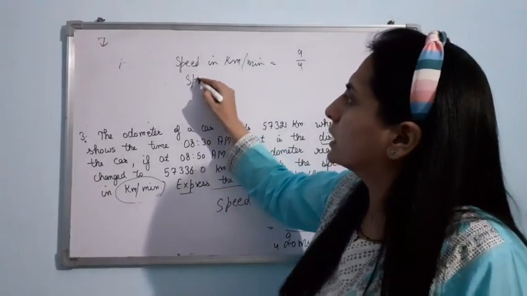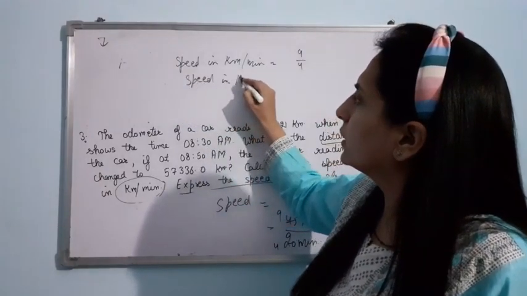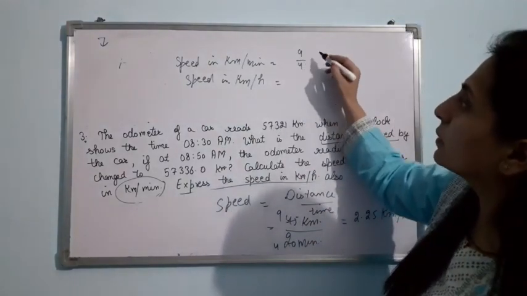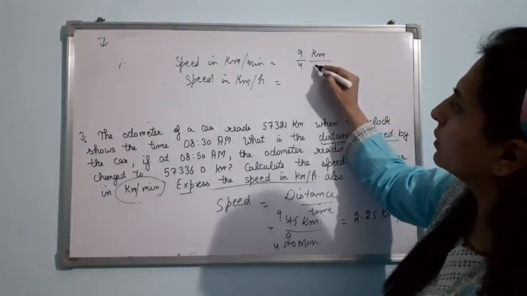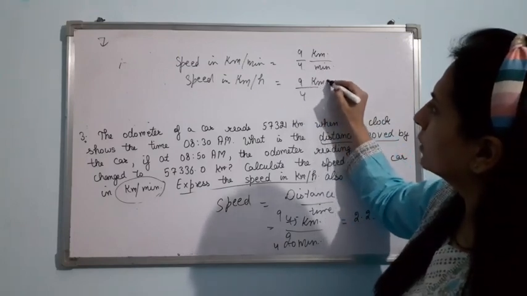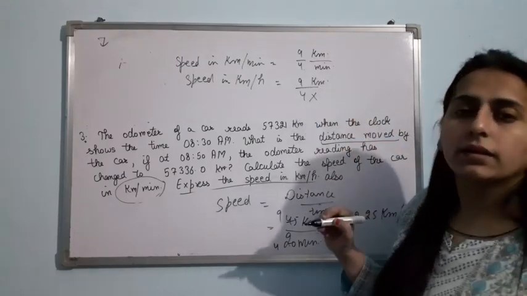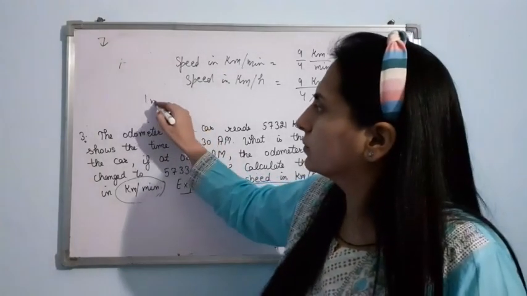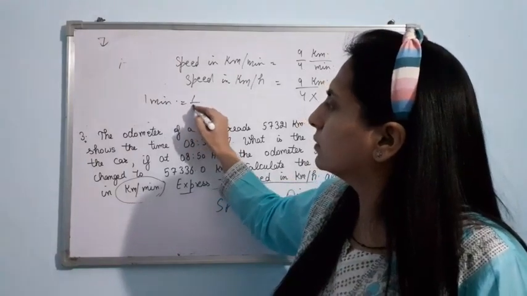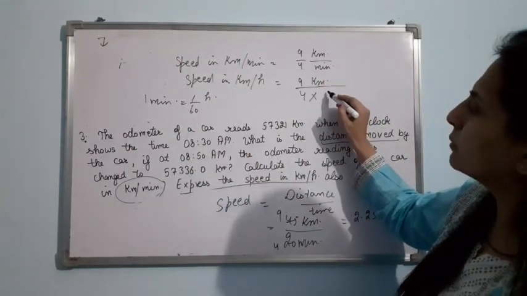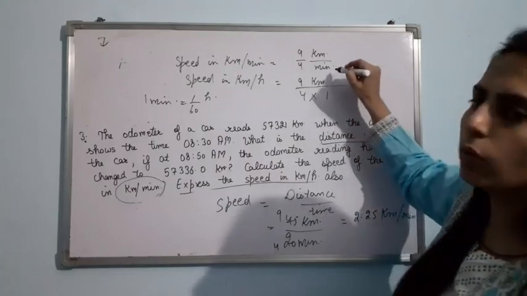Here we have to convert minute into hour. 1 minute equal to 1/60 hour. This you know. So here, what will come? 1/60. So 60 will go there.